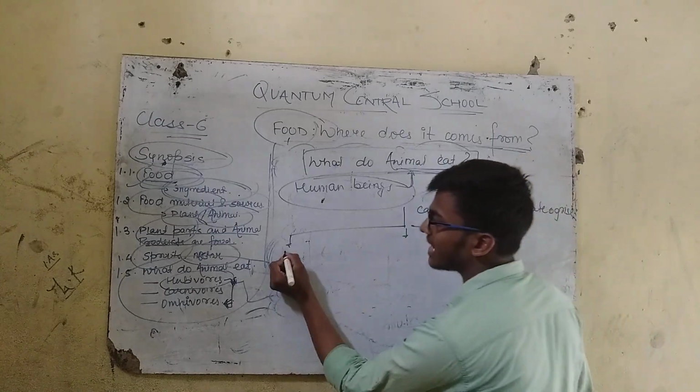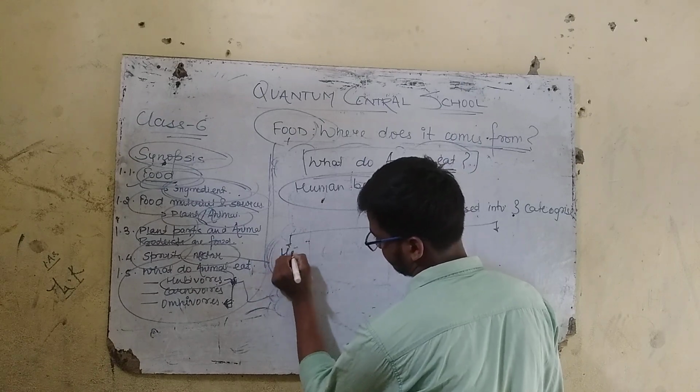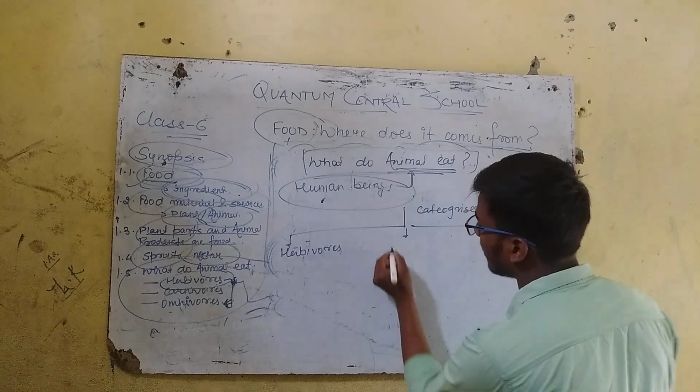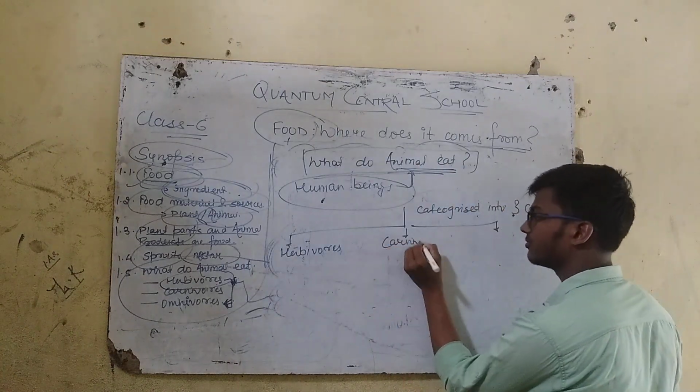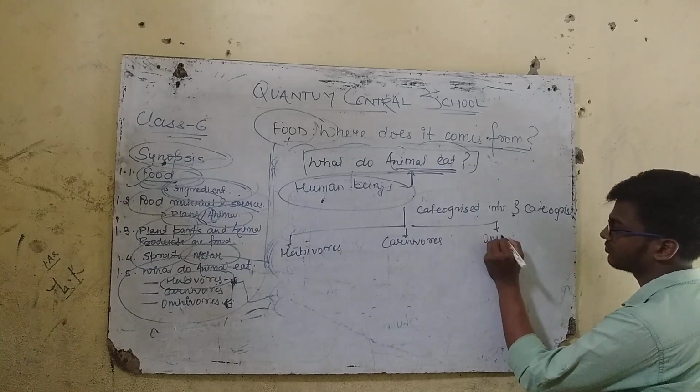The first category is herbivores. Another one is the carnivores. Then another is omnivores.